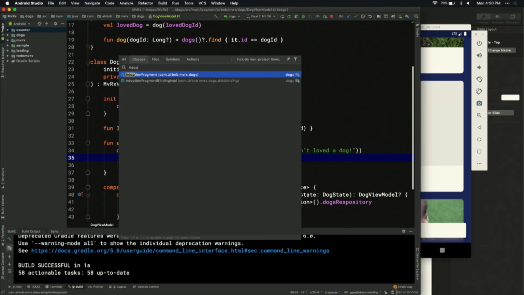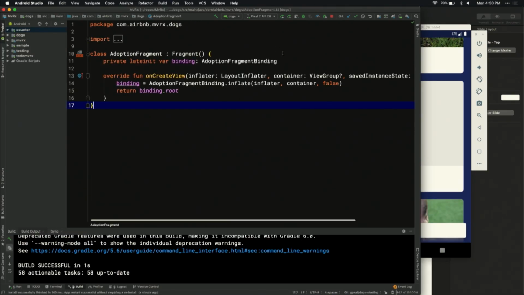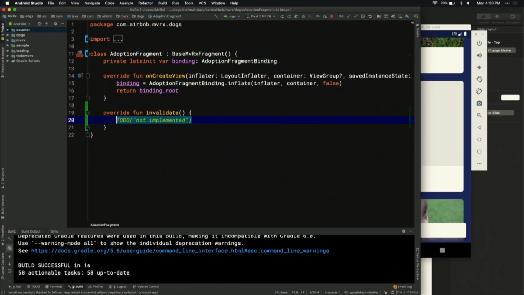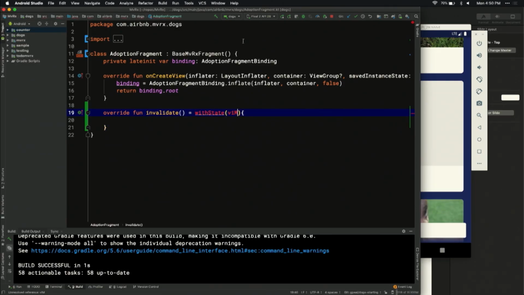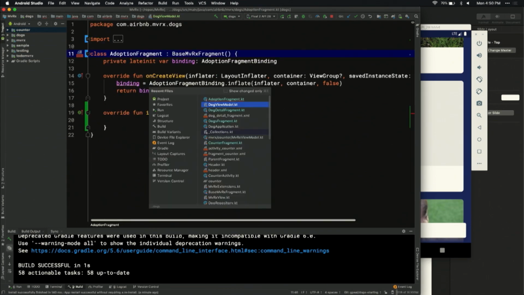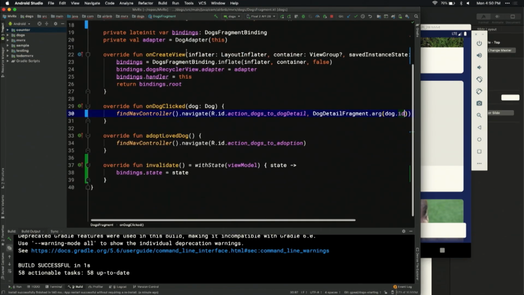And then we're going to wire it up to the adoption fragment. So we're going to do MvRxFragment, BaseMvRxFragment, override invalidate, withState, viewModel, which we need to get. Check this out. It's going to come together quick.